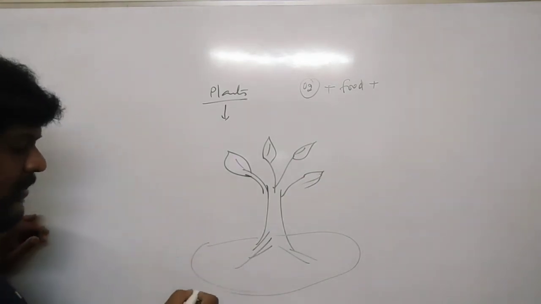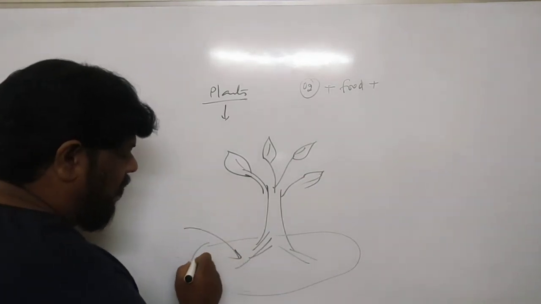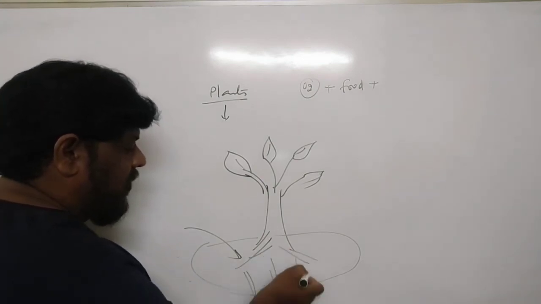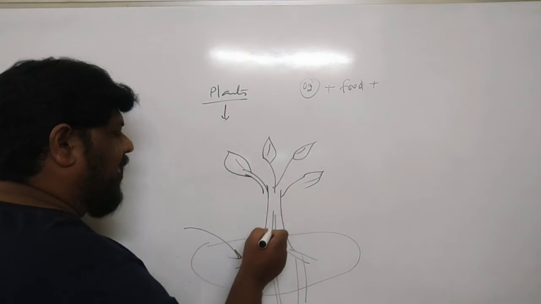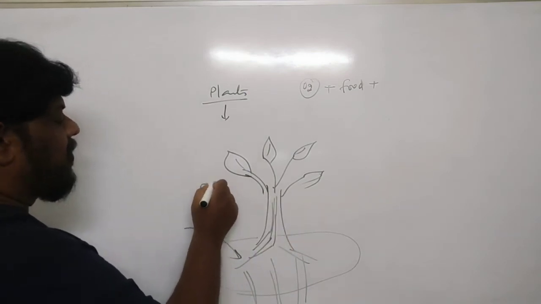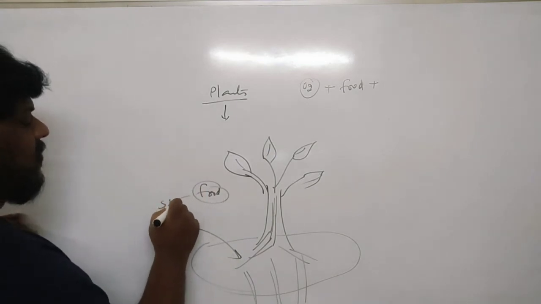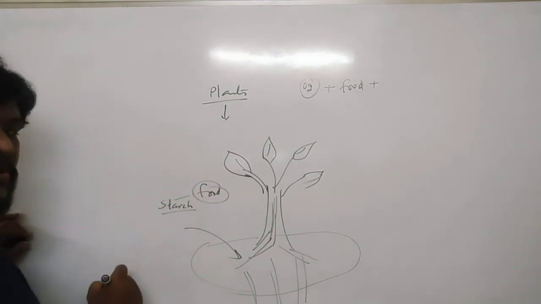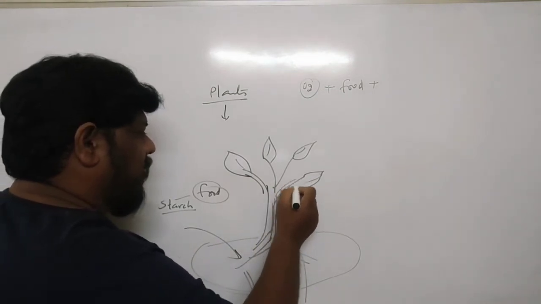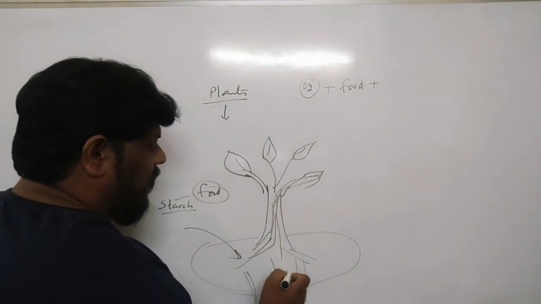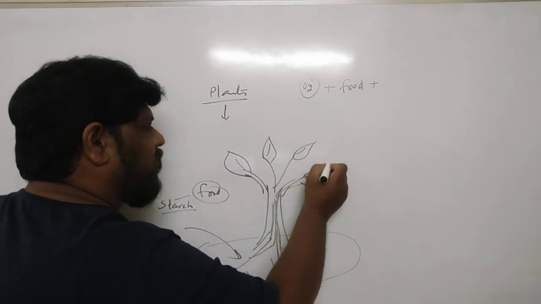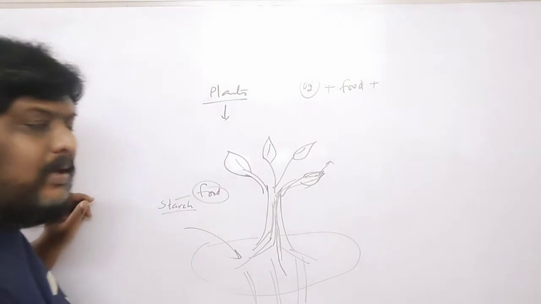So now what happens here is, whenever you pour water, or whatever underground water is there, this water is continuously taken by the plant. Already we have seen that water is required for the preparation of food, which is called starch. Now this water is taken by the plants and goes into the leaves. The water will keep on coming up, so the water which is in the leaves should be sent out.